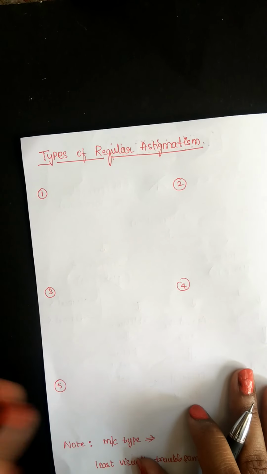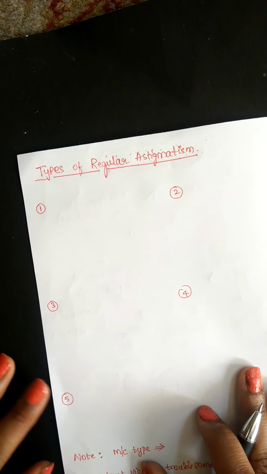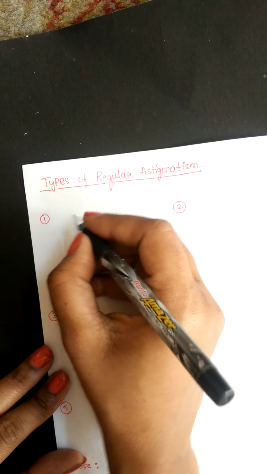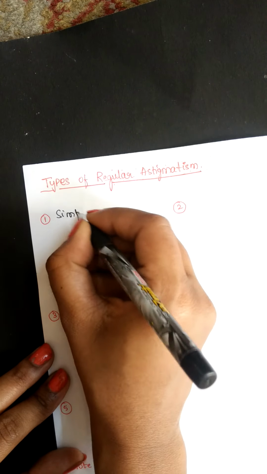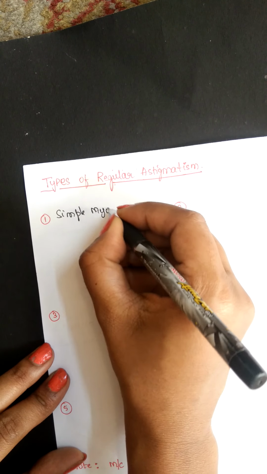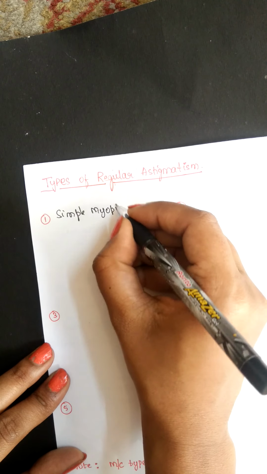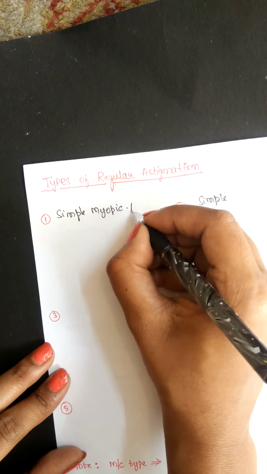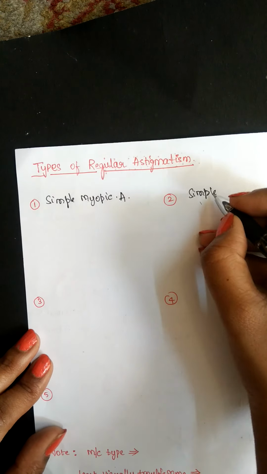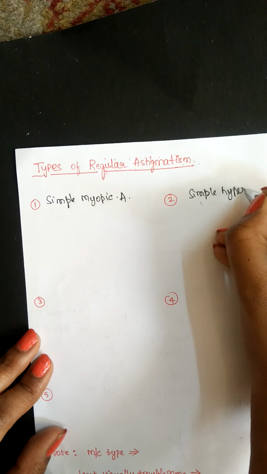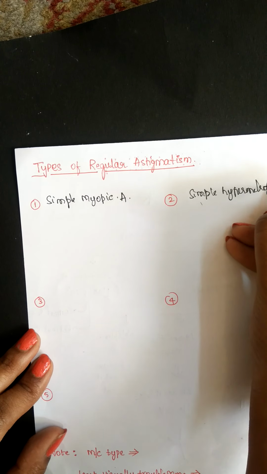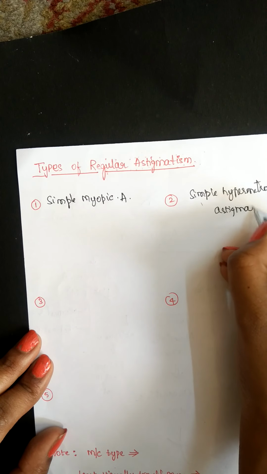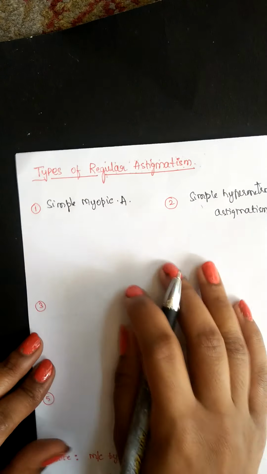Now you should know that regular astigmatism itself can be further classified: simple myopic astigmatism and simple hypermetropic astigmatism. Now let's learn what these actually mean.